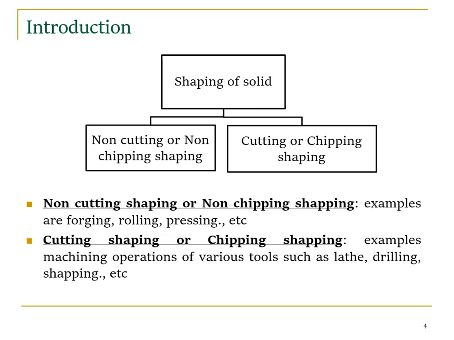One is a non-cutting or non-chipping shaping. Another one is a cutting or chipping shaping. Right, so the non-cutting shaping or non-chipping shaping, examples are forging, rolling, pressing, etc. What we do in all these processes is that we don't remove the metal, there is no cutting.